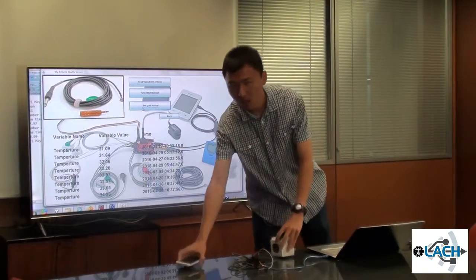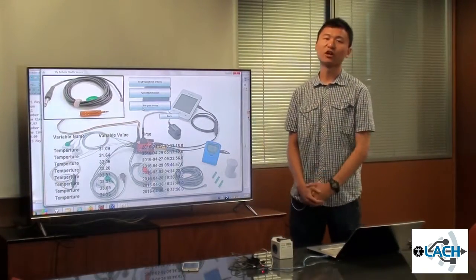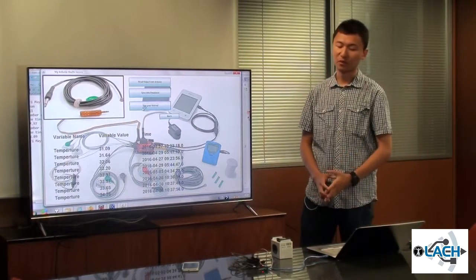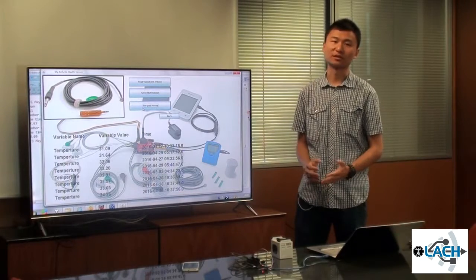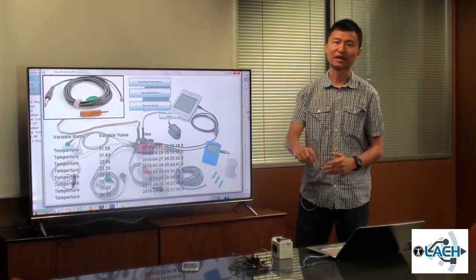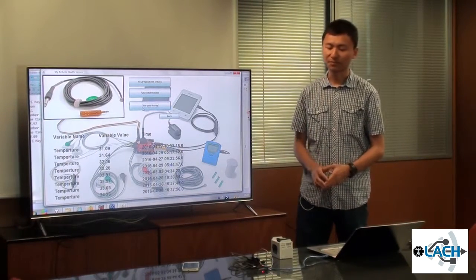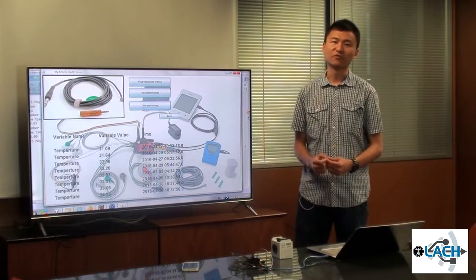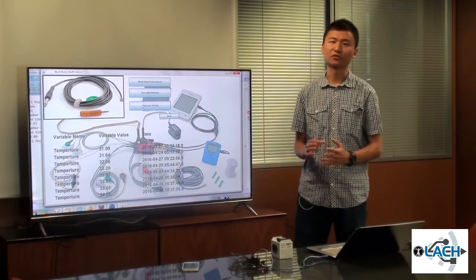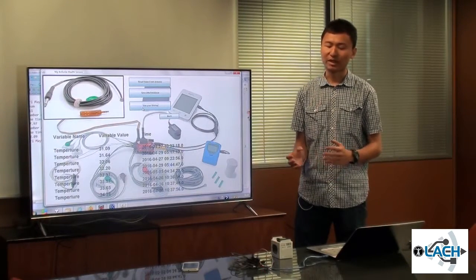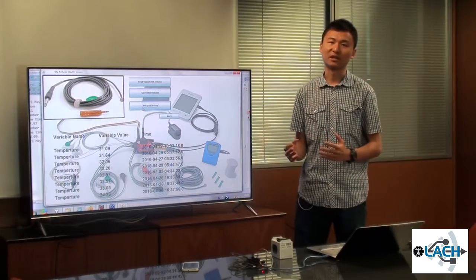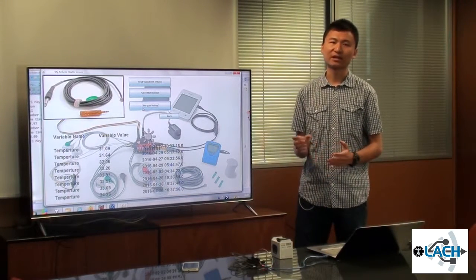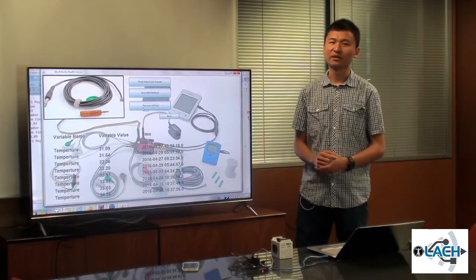Well, there are some limitations of my project. The first one, I think, is the power of this wearable platform, because when we are using this board, we have to connect it to the laptop by USB, and the sensor also has to connect to the board. I think in the future we can add some power sources to the board so it can be more like a wearable device.